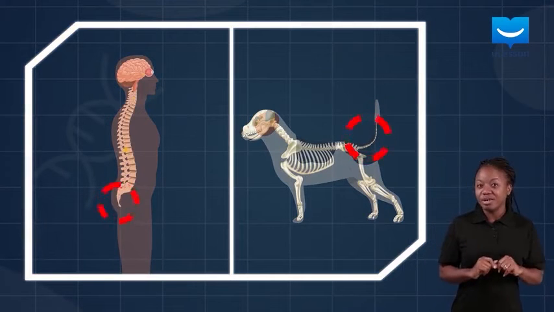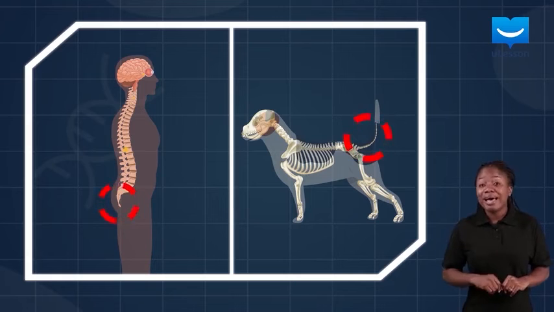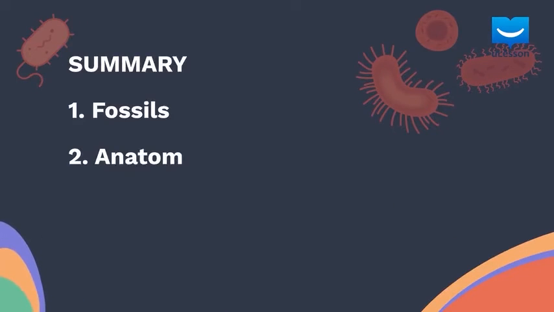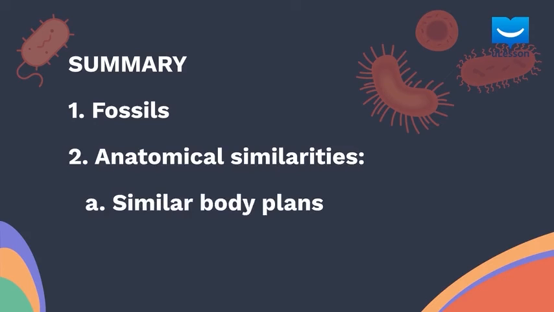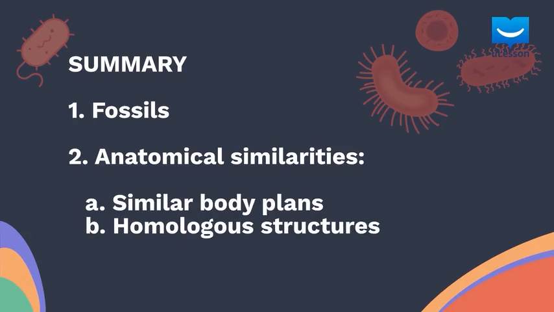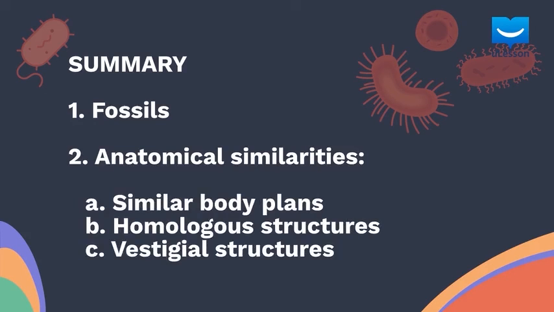In summary, we have discussed evolution and evidence of evolution. We've seen fossils and anatomical similarities that all point to an evolutionary trend from one common ancestor. We looked at the similar body plans, homologous structures, and vestigial structures. But that's not all. Let's go ahead and learn about other evidence.